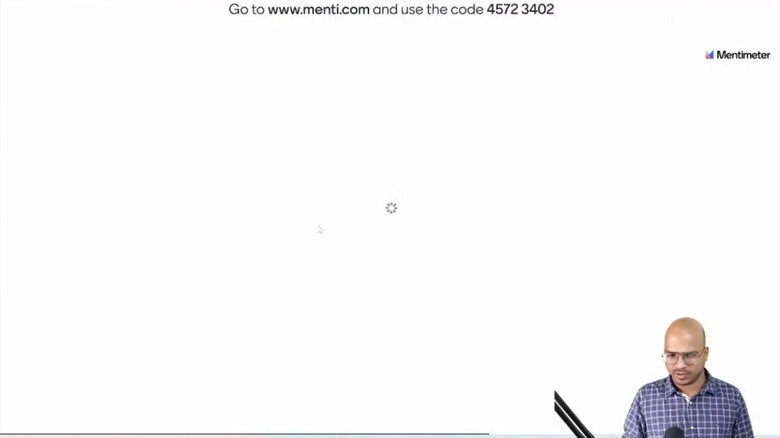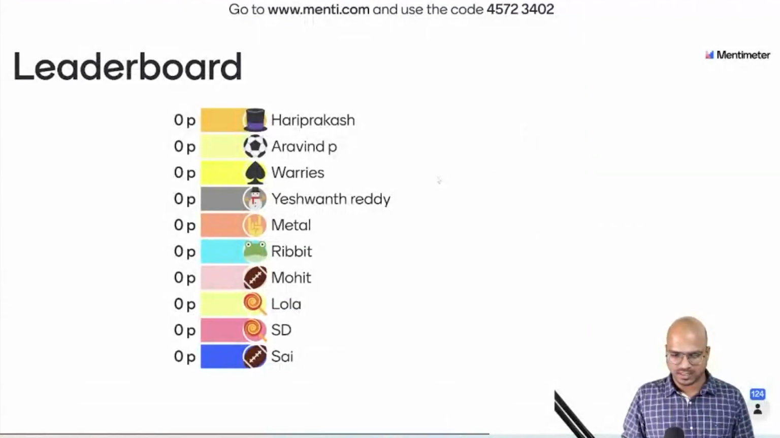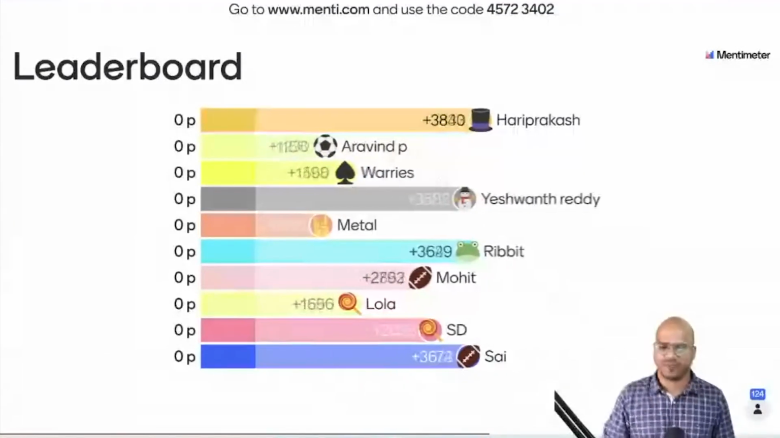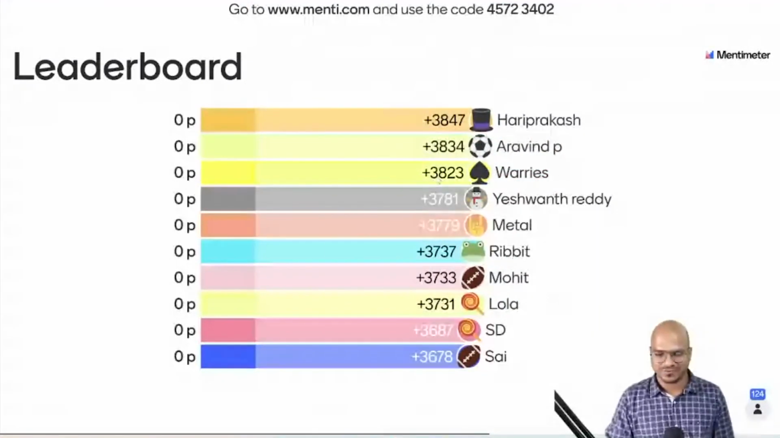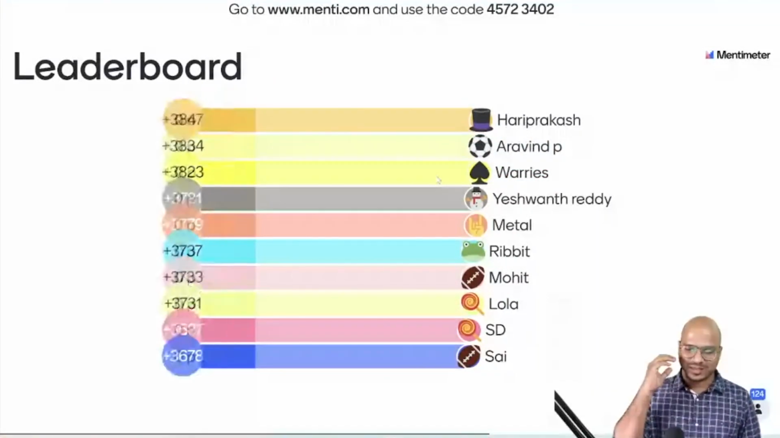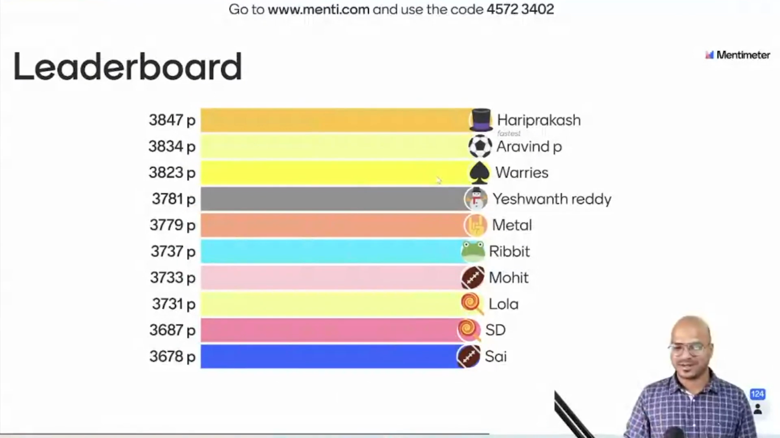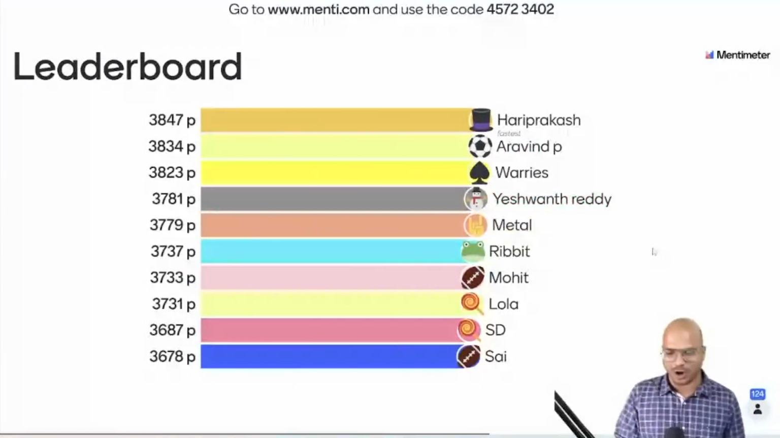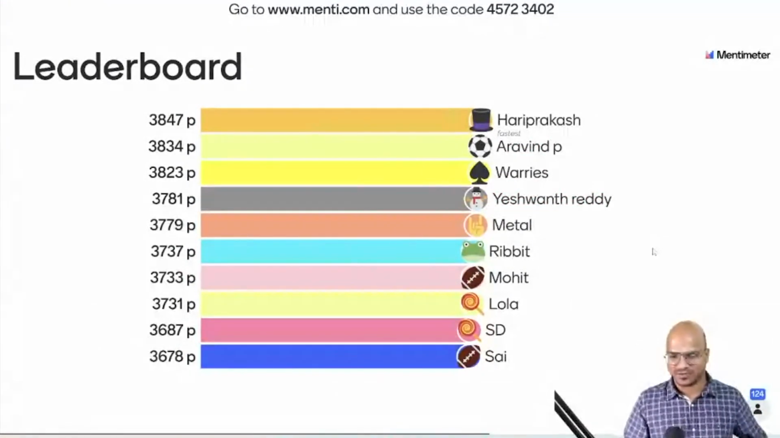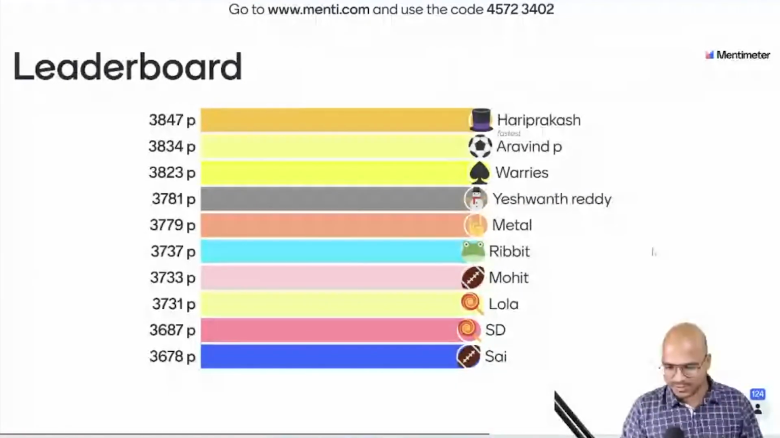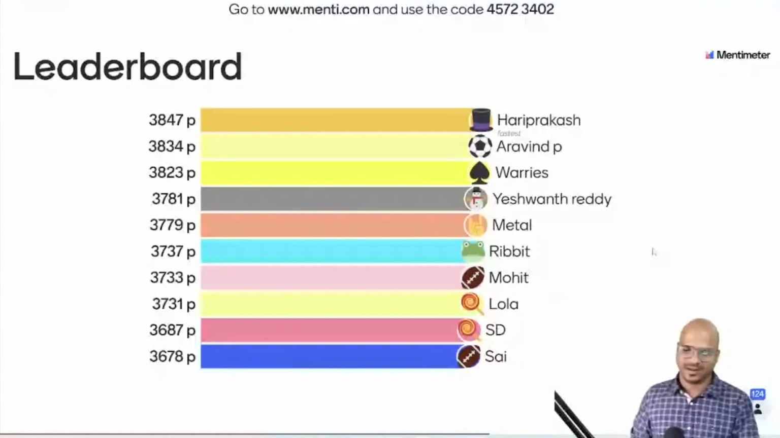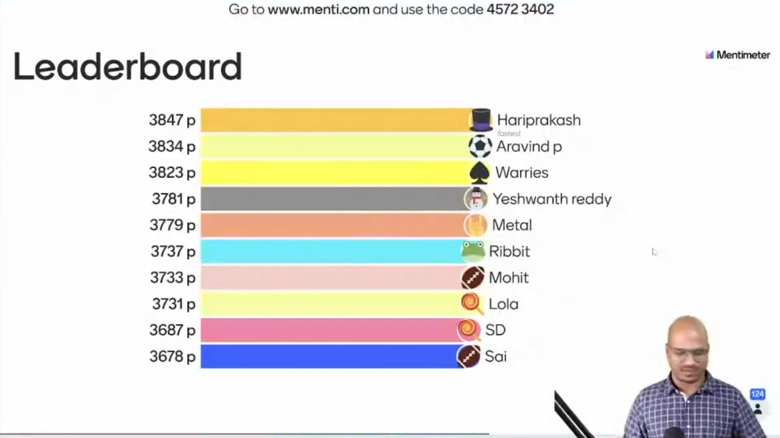Okay, do we have the leaderboard now? Let's see. Oh, we have a leaderboard. So that's the first round of Menti. And let's see who is doing first. Okay, this is a very tight competition. We got Hari Prakash coming on top. That's great. Second, we got Arvind. We got Varus, Yashwant. That's great. Good job, everyone. We have two more questions, which we'll see after some practical, right?